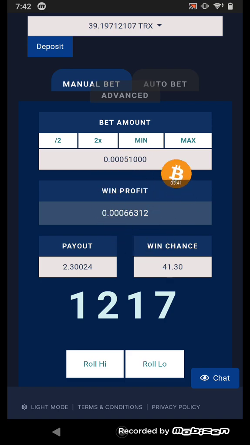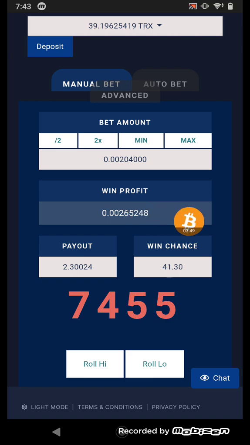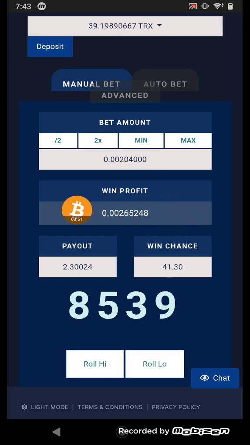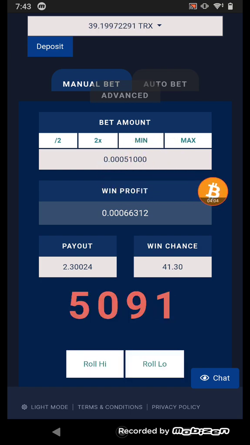Okay, like this trick you can go further. Okay, I lose. Okay, I lose again. I 2x again. Okay, I win. I just clicked one time, it's the speed, and another time you can see that my first bidding amount will become here. I'm just putting some bidding amount faster. You can see I lose, I 2x every time I click.